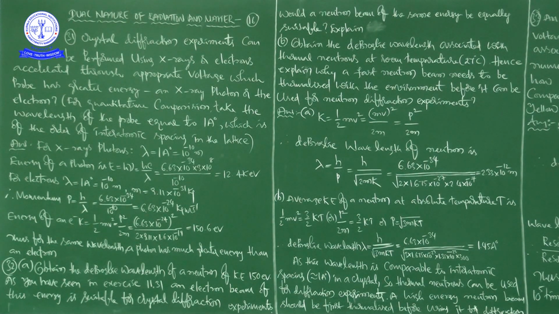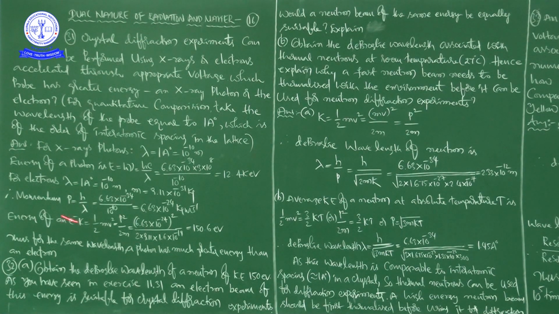Next, for electrons. For X-ray photons, this is the energy, and for electrons, lambda is equal to 1 angstrom unit, that is equal to 10 to the power of minus 10 meters. Mass of electron is 9.11 into 10 to the power of minus 31 kg.